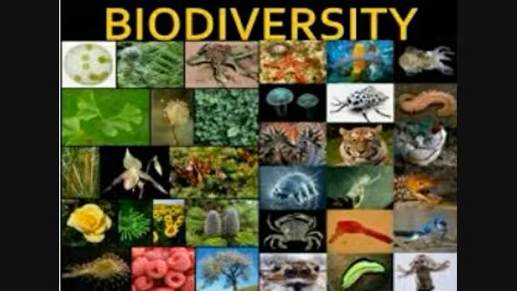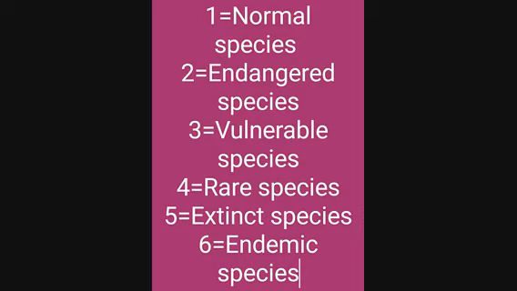Firstly, number one, we have normal species. Those species whose population level is considered to be normal for their survival, for example cattle, rodents, etc. वो स्पीशीज जिनकी आबादी नॉर्मल है, उन स्पीशीज को हम किस कैटेगरी में रखते हैं? नॉर्मल स्पीशीज की कैटेगरी में रखते हैं. Okay, for example cattle, rodents, etc. So we can say that normal species are those species whose population level is considered to be normal for their survival. Now moving ahead, we have number two, that is endangered species.